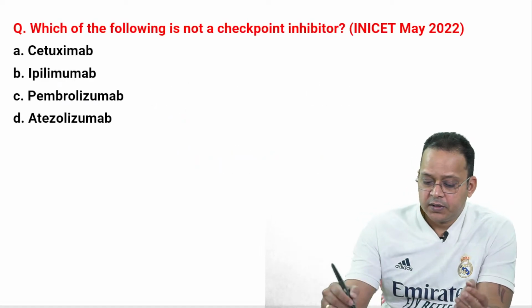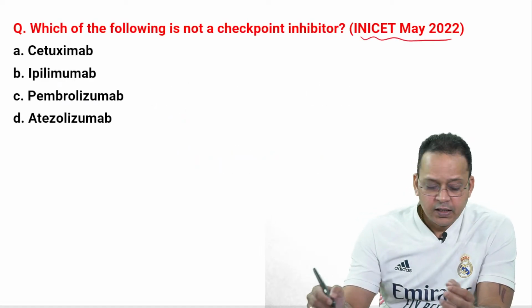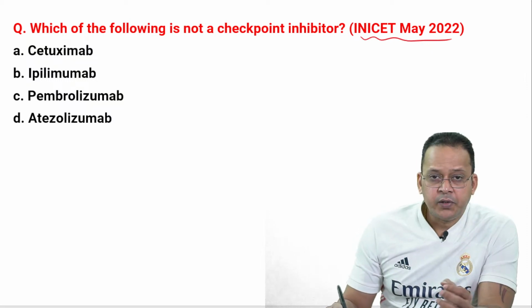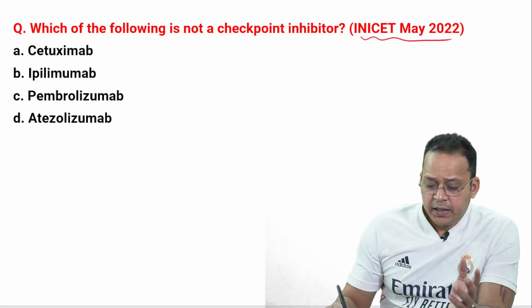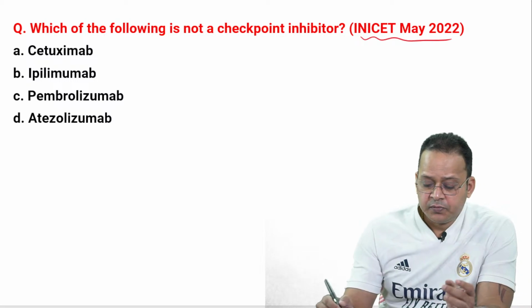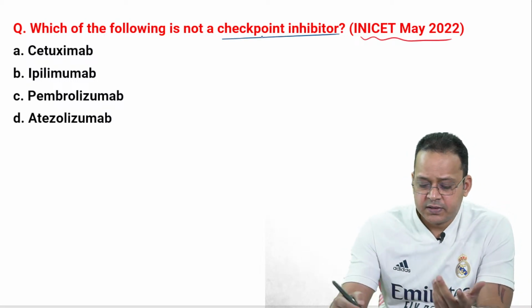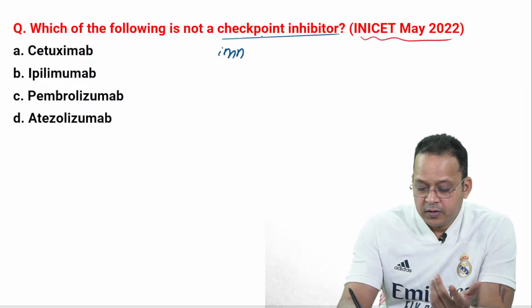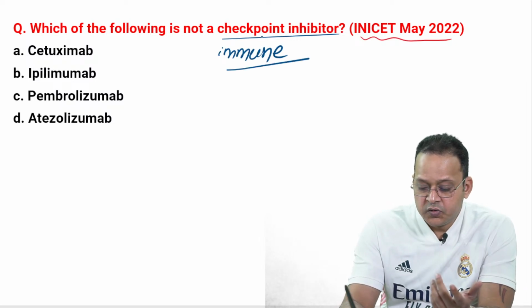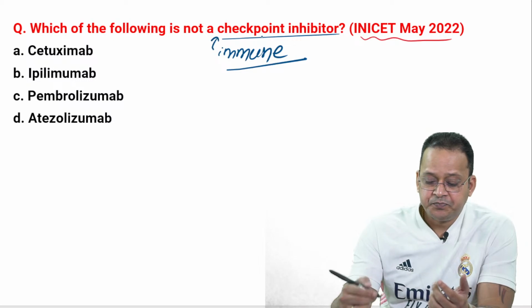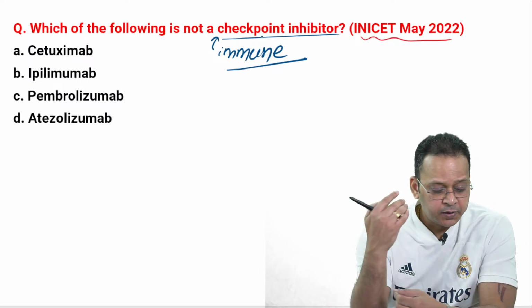Today we'll begin with an MCQ of INI-SET May 2022. The MCQ goes like this: which of the following is not a checkpoint inhibitor? In other words, these are called immune checkpoint inhibitors, and they're asking which is not an immune checkpoint inhibitor.